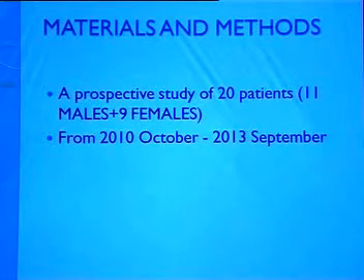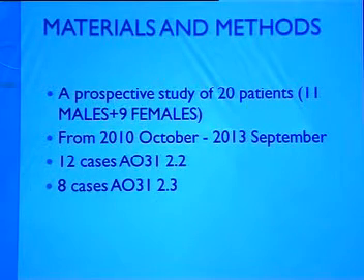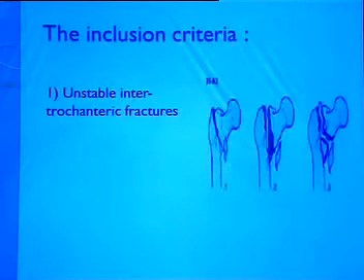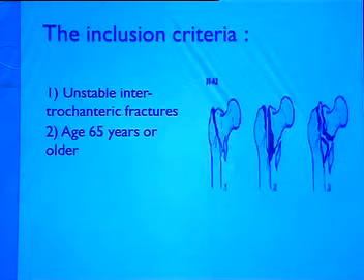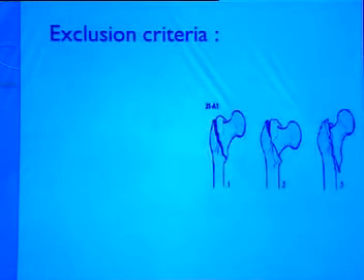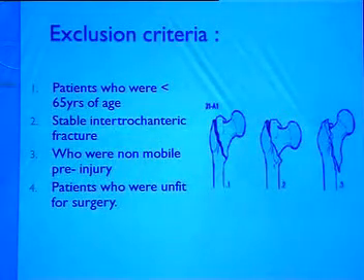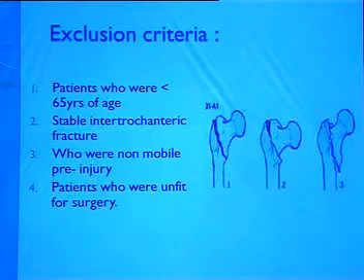It is a prospective study of 20 patients, with 11 males and 9 females. The study was conducted from October 2010 to September 2013, with 12 cases of 2.2 and 8 cases of 2.3. The inclusion criteria were unstable intertrochanteric fractures, age 65 or older, and osteoporosis. The exclusion criteria were patients less than 65 years of age, stable intertrochanteric fractures, patients who were non-mobile previous to injury, and patients who were unfit for surgery.